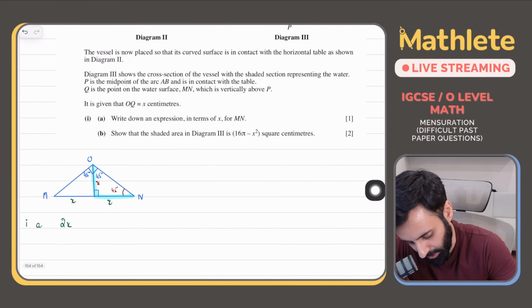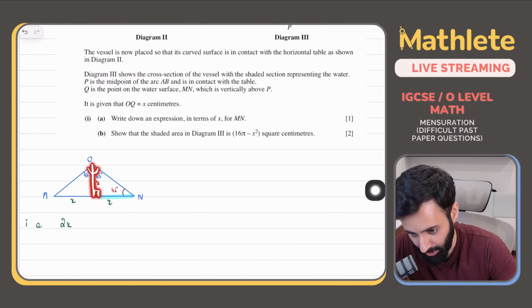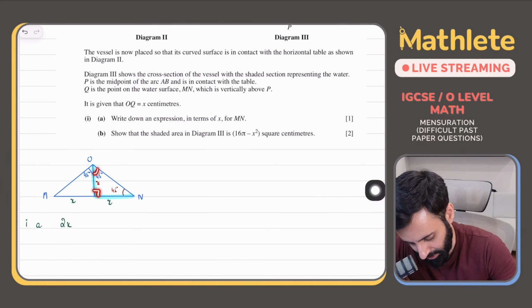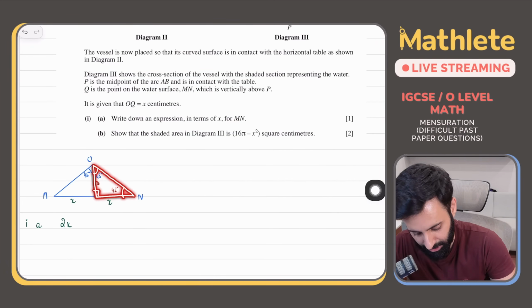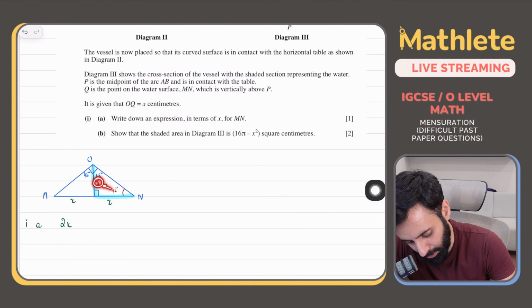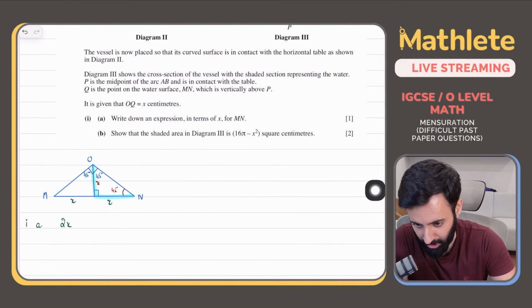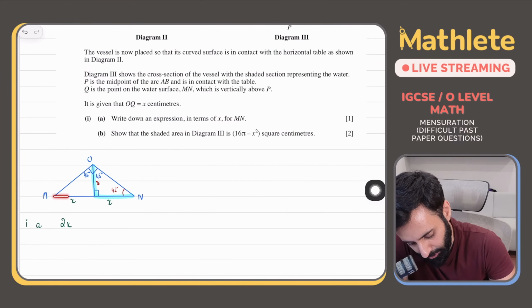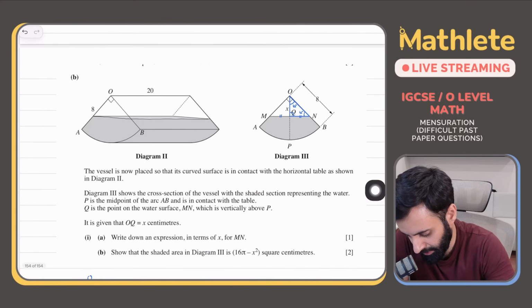Okay, so one last time, pay attention. This is 90 degrees. We drop a vertical line. And since it's an isosceles, what happens as a result is that this becomes 45 degrees. And since this is a vertical line, it will make a 90-degree angle. If it makes a 90-degree angle and this is 45, this angle will also be 45. That means now we know for sure that we're looking at an isosceles triangle. And if this length is x, the length opposite the other 45-degree angle will also be x. Which means we've worked out half of MN. So that means MN will be 2x.